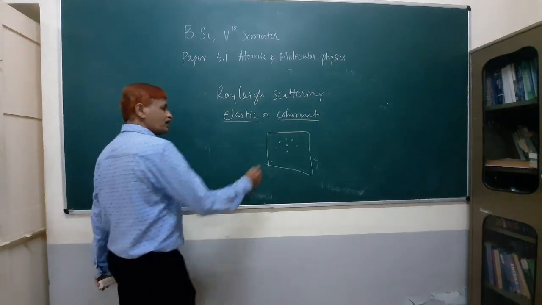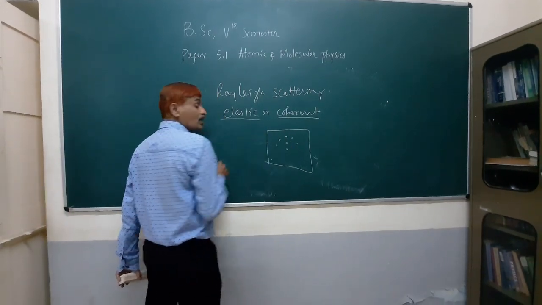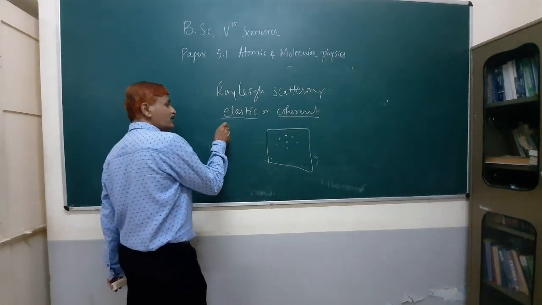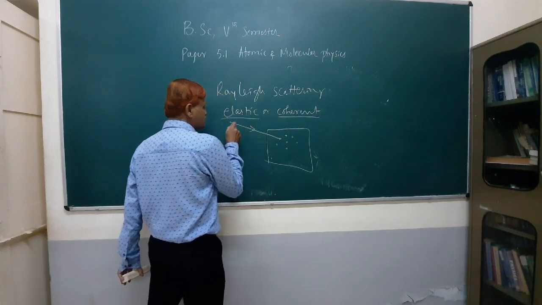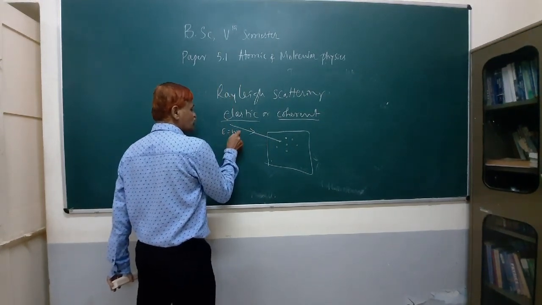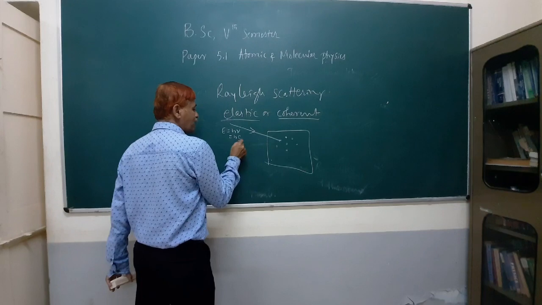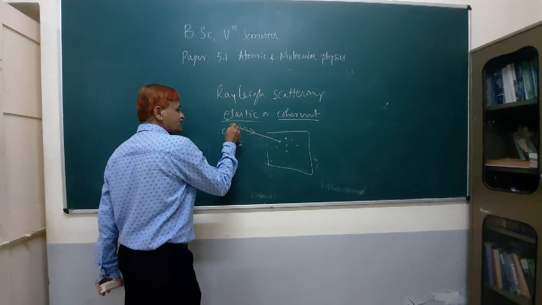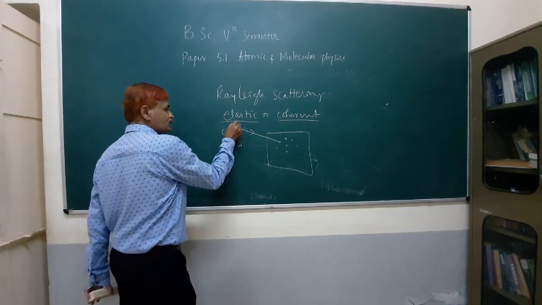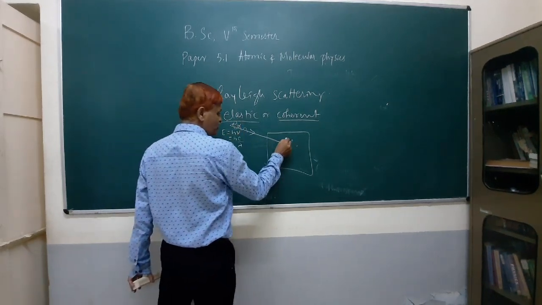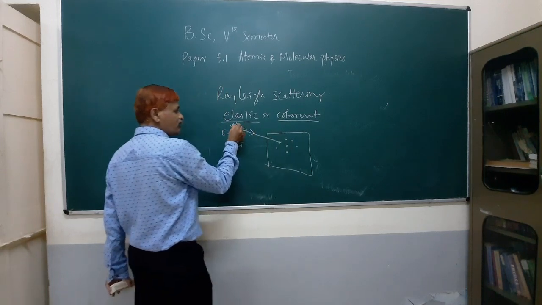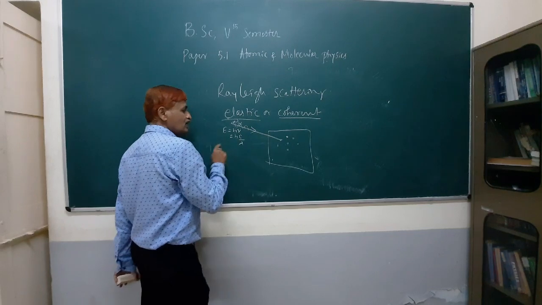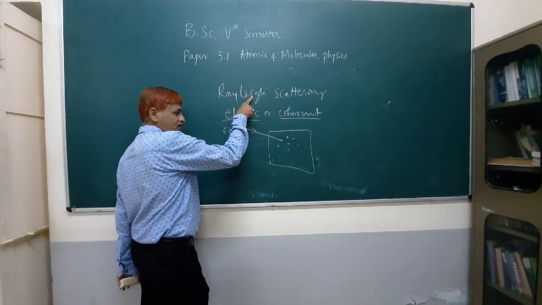Here the size of the particle is less than the wavelength of the incident light. So incident light energy is equal to h nu, meaning hc by lambda, where lambda is the wavelength of light. If the size of the particle is less than the wavelength of the incident light, then Rayleigh scattering occurs.